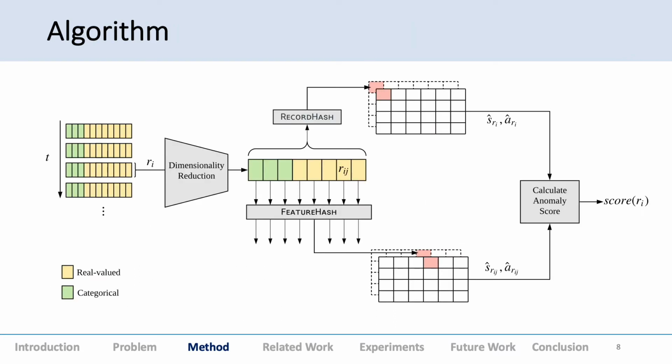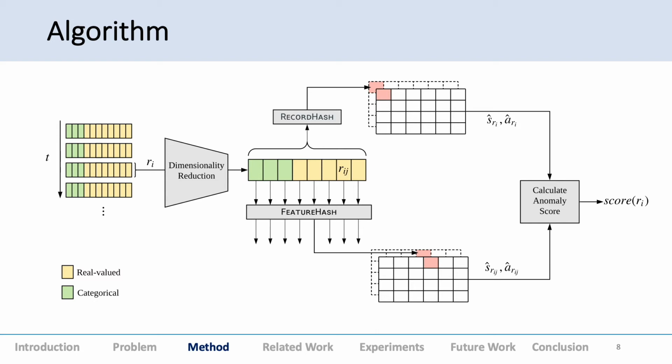Just a brief overview of the algorithm. Suppose each record has both real valued as well as categorical features. Then we have a dimensionality reduction module. This is done to achieve correlation between different features. You can use PCA, information bottleneck, or an autoencoder. This is extendable to different kinds of dimensionality reduction modules.